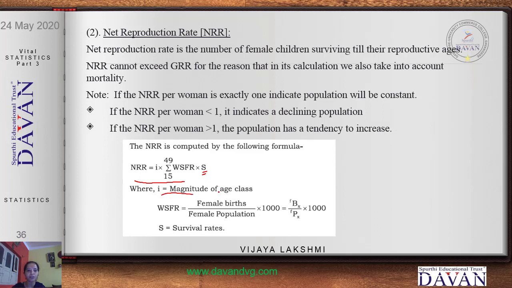Again, I is the magnitude of the age class. WSFR is the female birth divided by the female population into 1000, which in short is given as female births divided by female population into 1000. So S is the survival rate. Now we shall see a few problems on this.